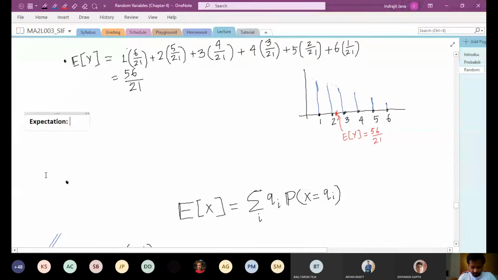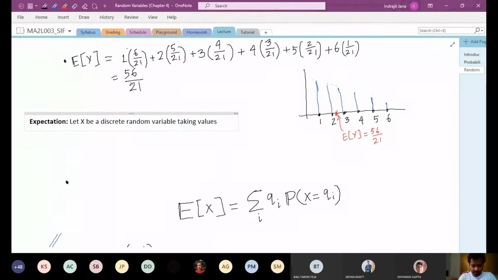So let x be a discrete random variable taking values, say q1, q2, q3, and so on. Then the expectation of x is given by the following formula.